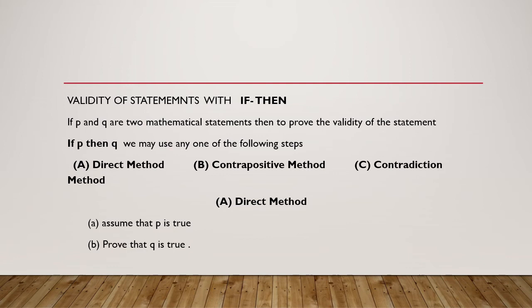So these three are the methods. One is the direct method, second is the contrapositive method, and third is contradiction. So how to make use of if p then q using the direct method? In the direct method, we assume p is true and we prove q is true. As simple as that.